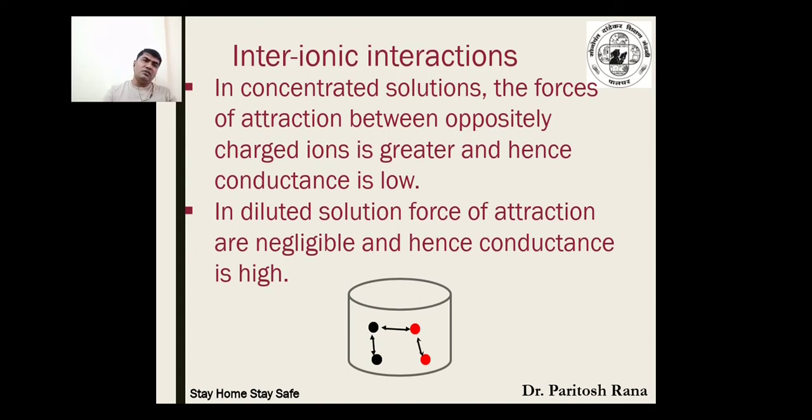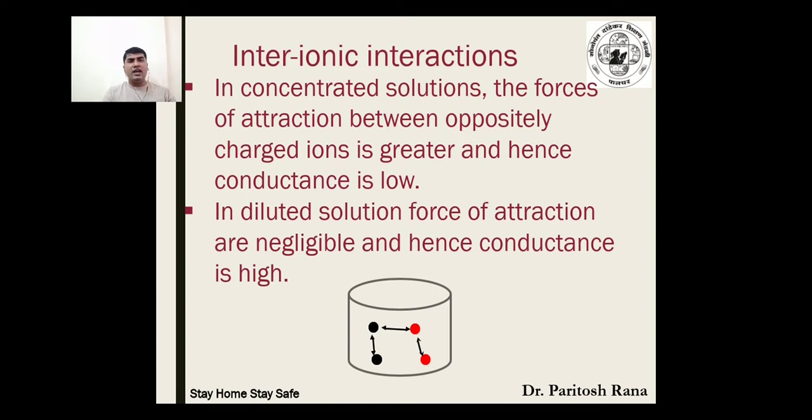But in some solutions, if there is some interaction among these ions, say H+ and Cl-, or Na+ and OH-, whether within the same molecule or with the opposite molecule, then instead of moving towards the oppositely charged electrode, they move within the ionic structure itself. That's why they will not increase the conductance, rather they will decrease it.